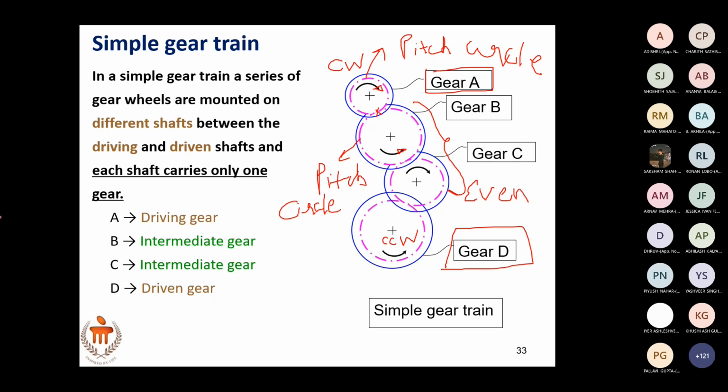Before proving that, we have to define certain things. In this particular sketch, A is the driving gear, B and C are intermediate gears, and D is the driven gear. Is this clear? How many gears are there in the sketch? 4. How many shafts are there? 4. That you must remember. On each shaft we have one gear each.